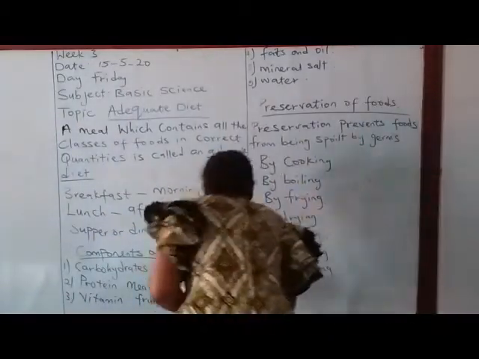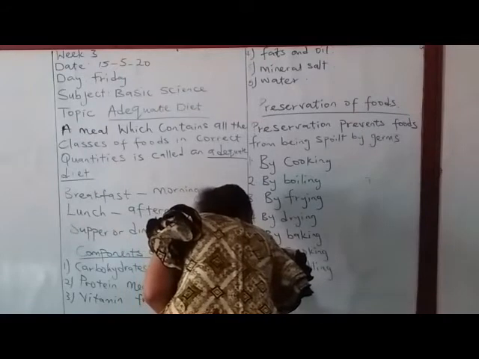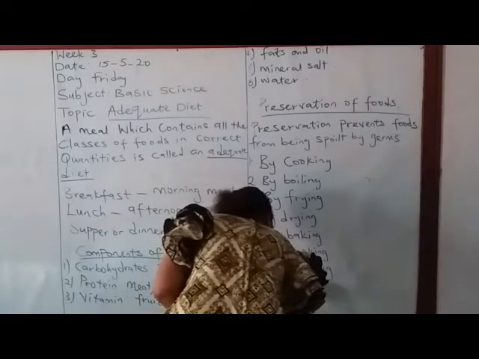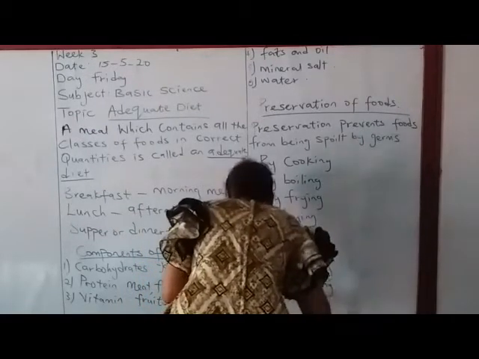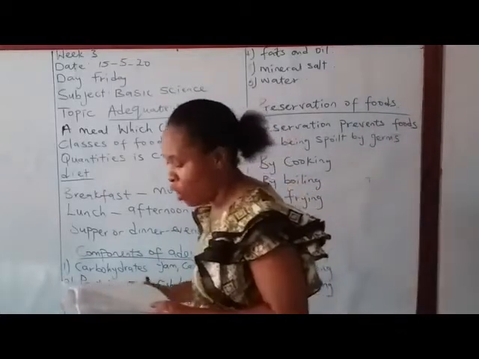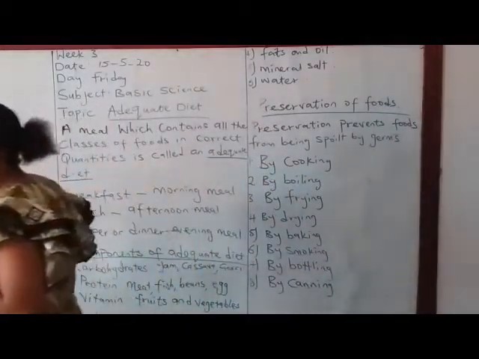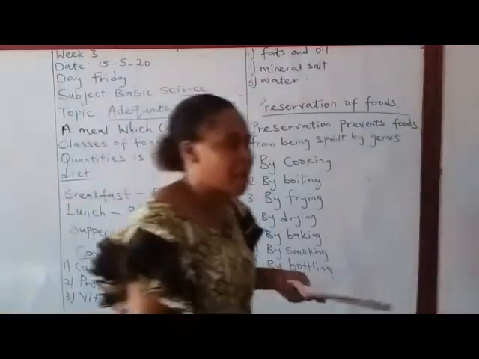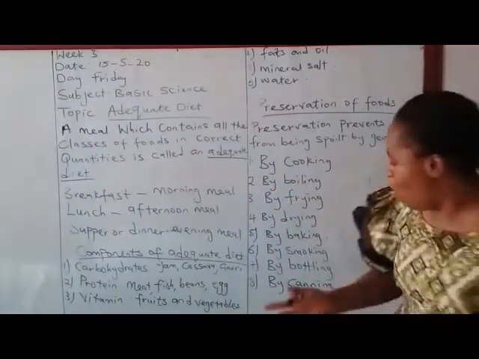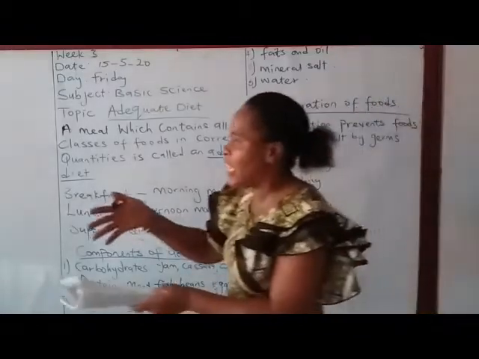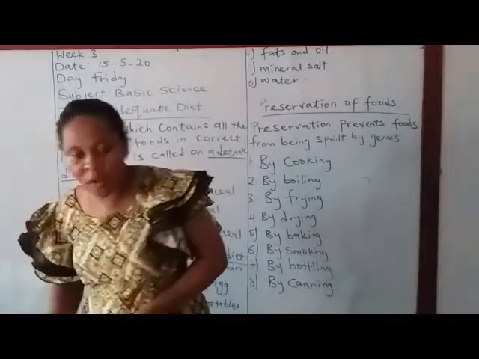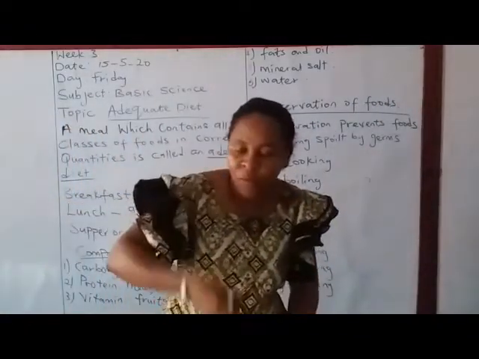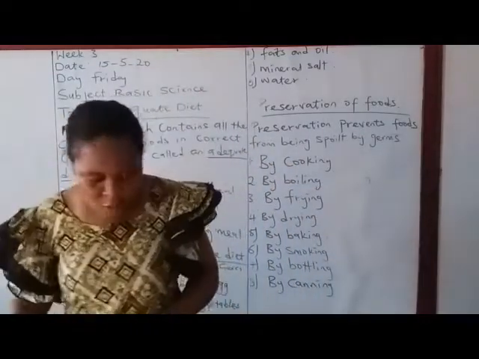You can see how the soft drink has been preserved by bottling. Another way of preserving food is by canning. Putting in a can and sealing it. Example, your cereal, your fruits, your meat, your fish, the sardine, the geisha we use in cooking rice and spaghetti is preserved by canning. They put it inside the can and it is sealed. Whenever you buy it, you just pull the lid up to open.